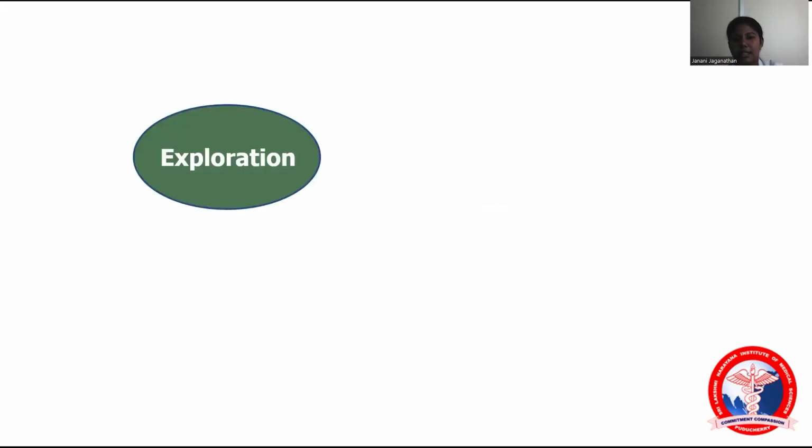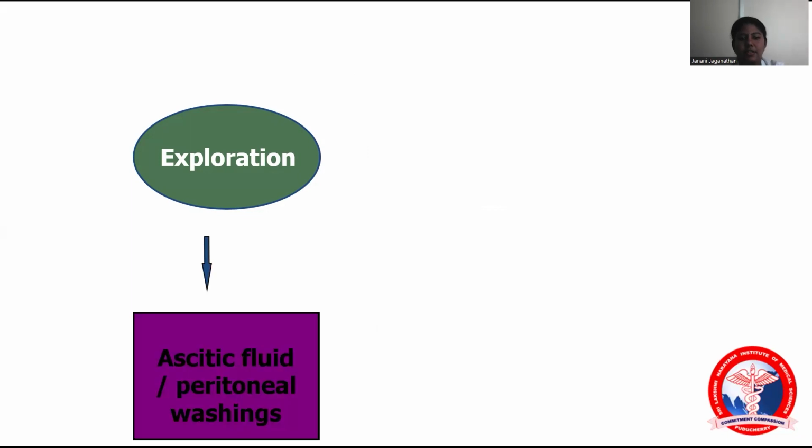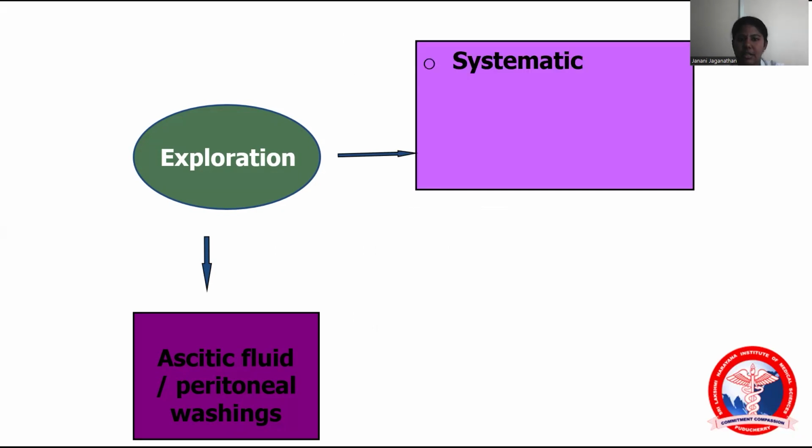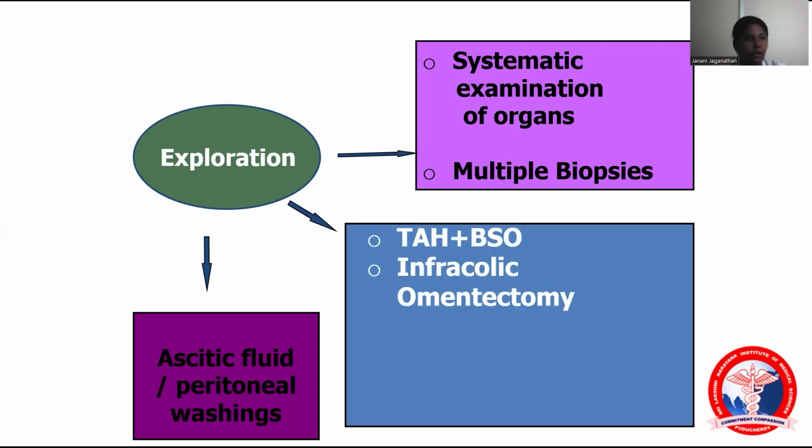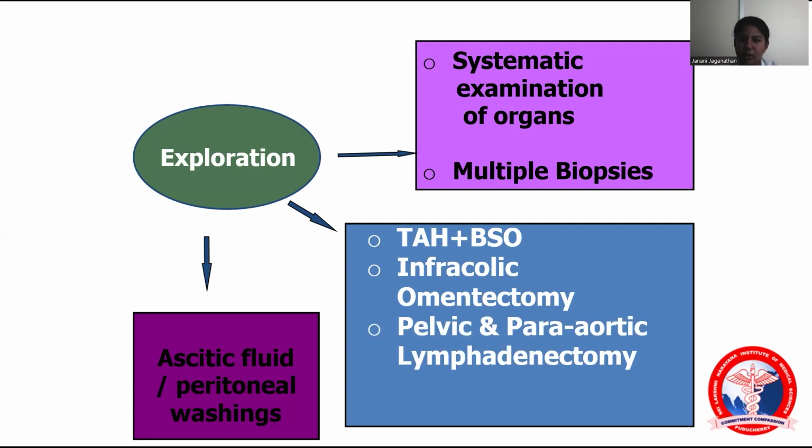So what is that? Stepwise exploration. Before that, ascitic fluid or peritoneal washing should be sent for cytology. And after that, exploration will be a systematic examination of organs and multiple biopsies. And followed by total abdominal hysterectomy with bilateral salpingo-oophorectomy, infracolic omentectomy with pelvic or paraaortic lymphadenectomy.